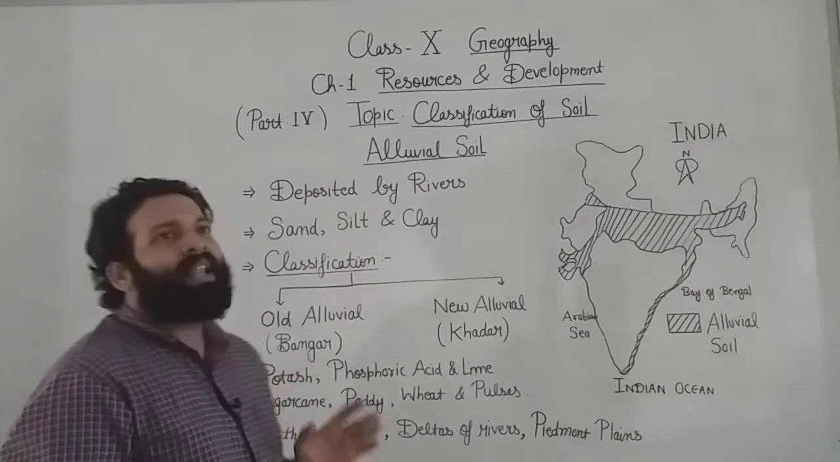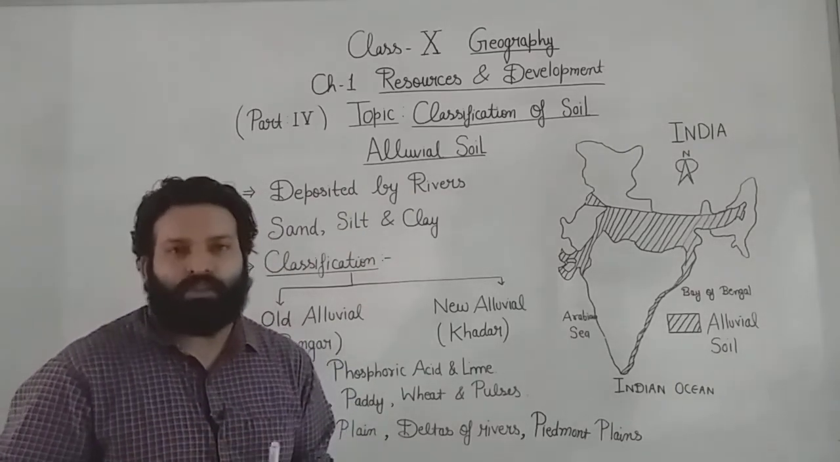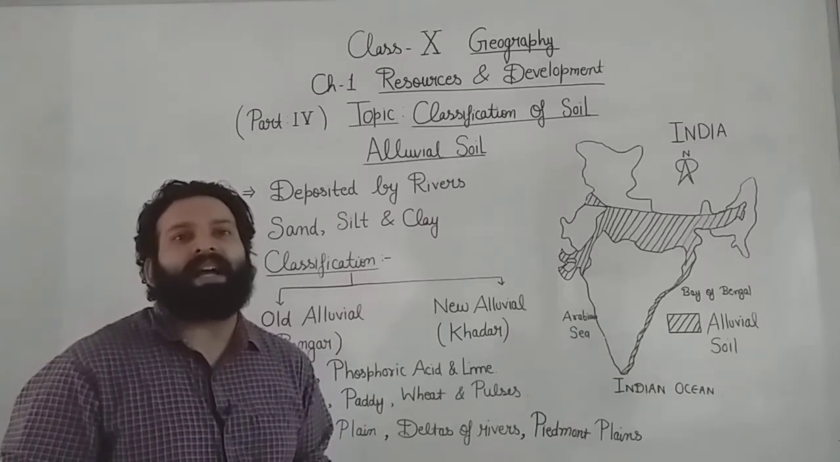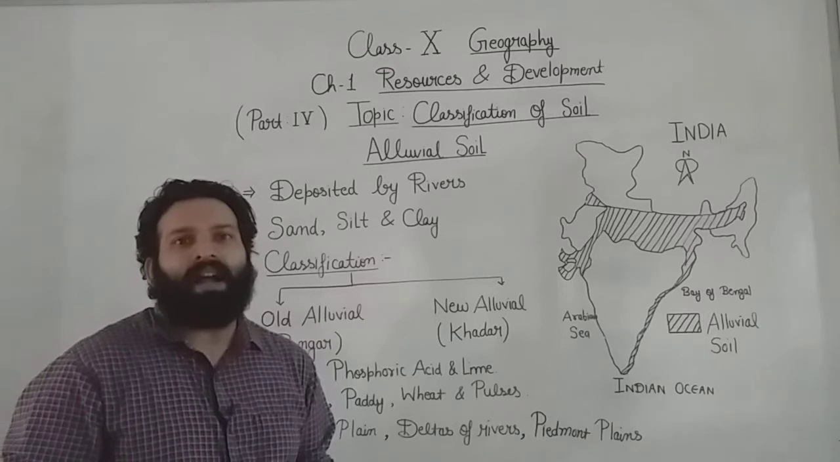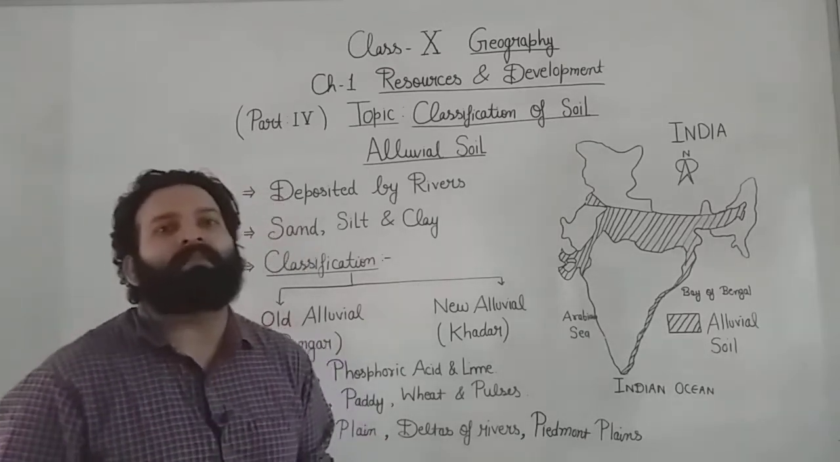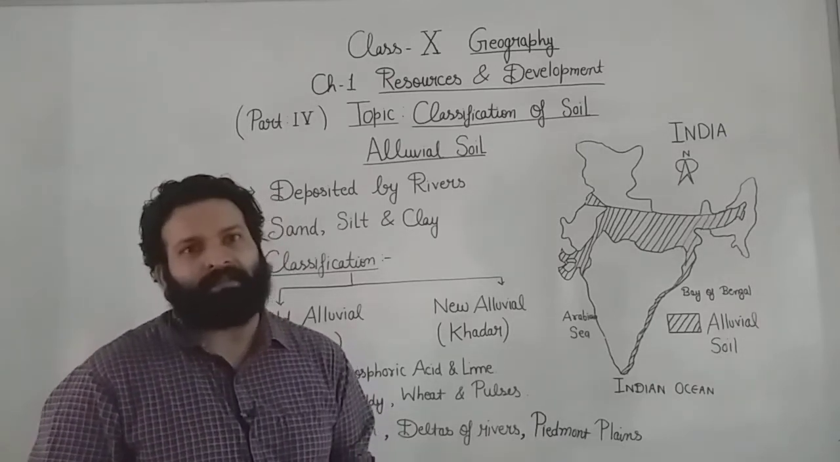So this soil is deposited by rivers. Rivers deposited this soil. So the main three river systems of India, that is the Indus, the Ganga and the Brahmaputra system. These are deposited by the three main Himalayan rivers, that is Ganga, Brahmaputra and Indus.